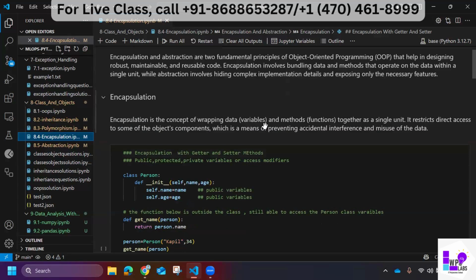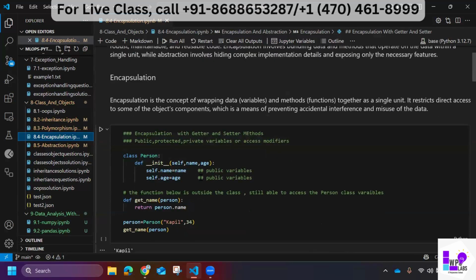Encapsulation is a concept of wrapping data variables and methods or functions together as a single unit. It restricts direct access. Whenever we buy a chips packet, we get it in a wrapper, right? So it is restricting our direct access. We need to tear that wrapper in order to get the chips. That is what encapsulation is.